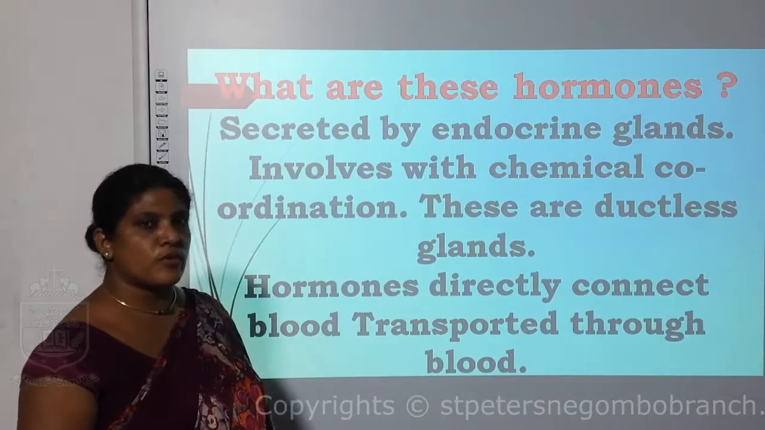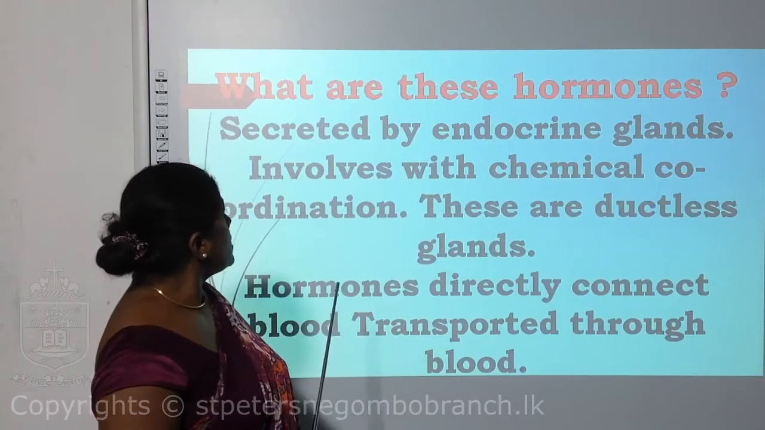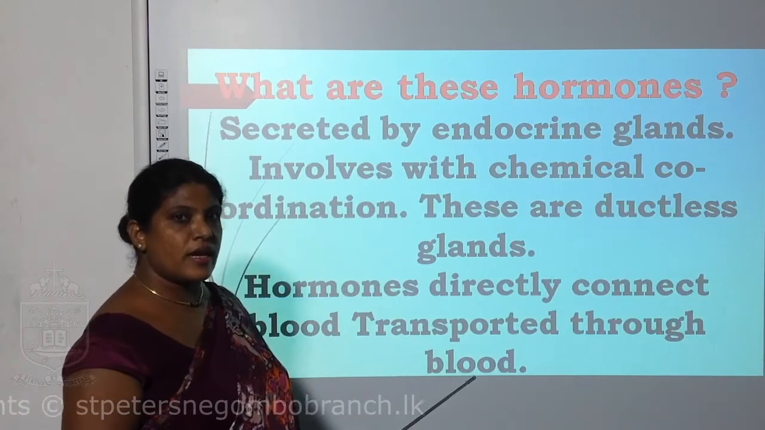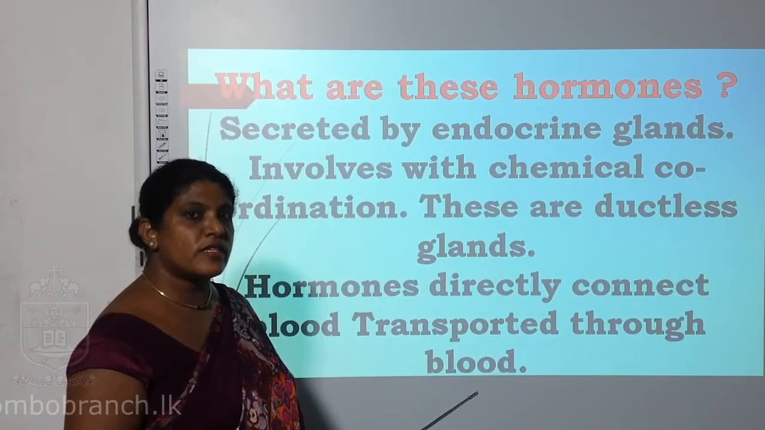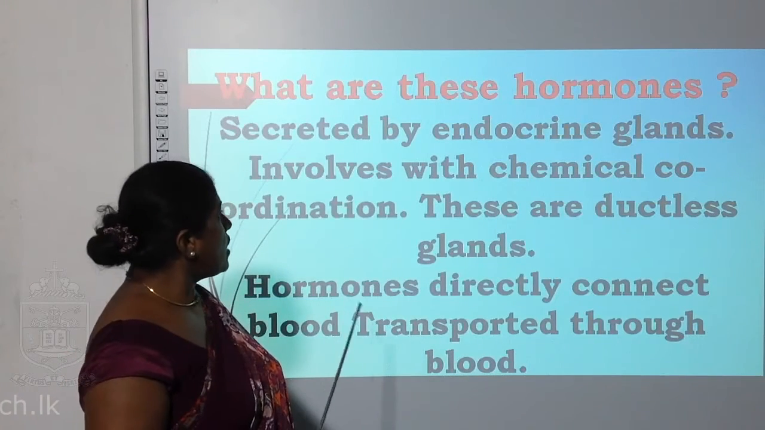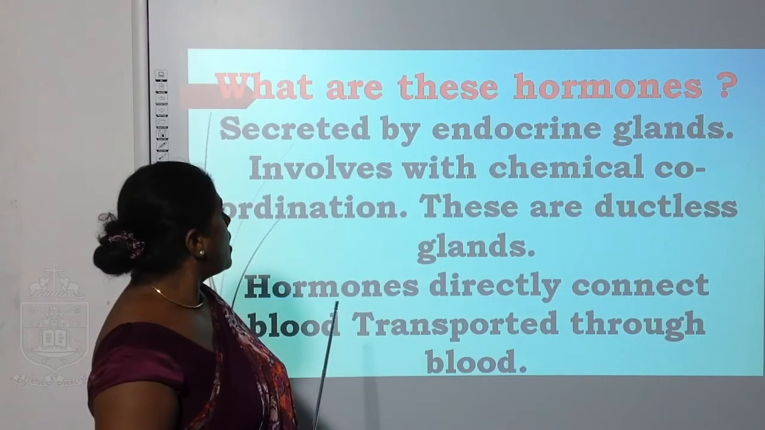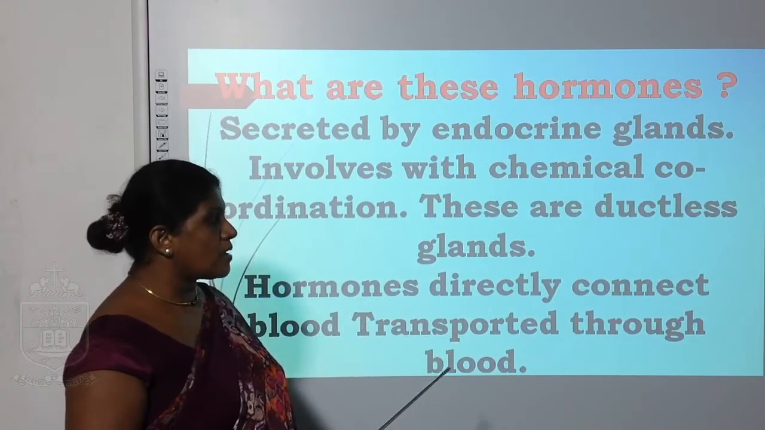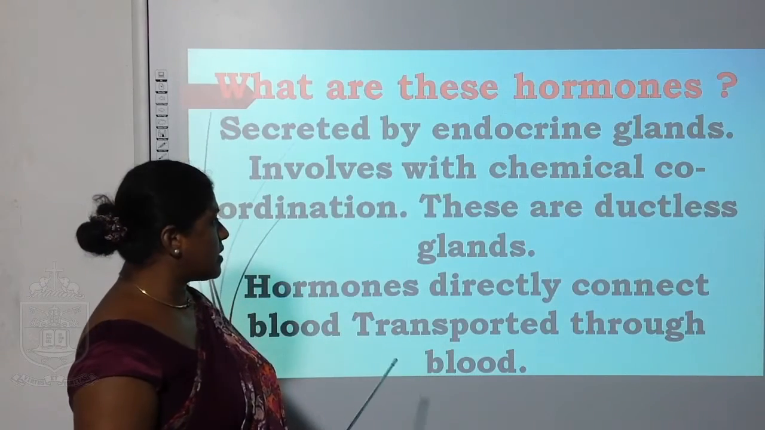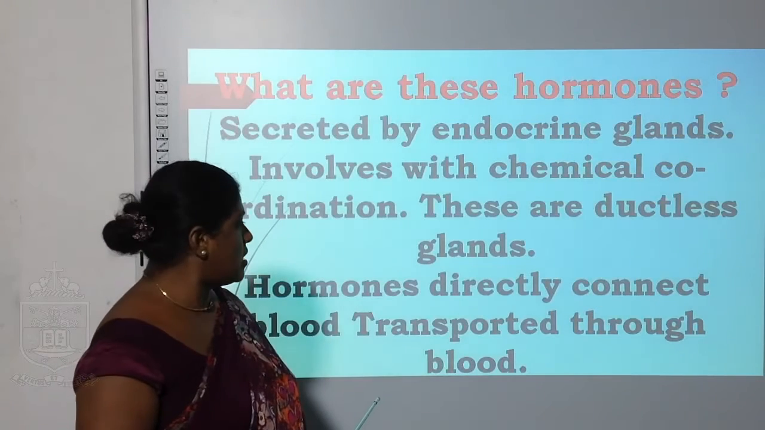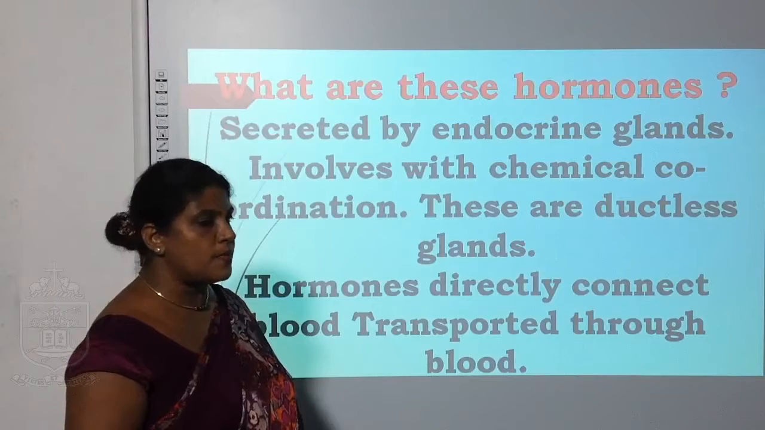What are these hormones? We'll see the features of these hormones. They are secreted by the endocrine glands. These are ductless, with no vessels for these glands, and involved with the chemical coordination. Also, the hormones directly connect with blood and are transported through the circulatory system.